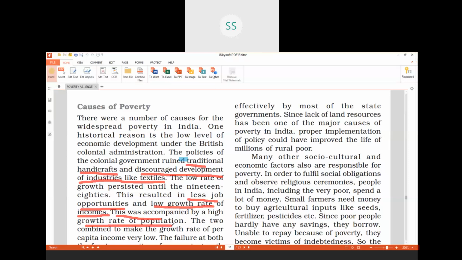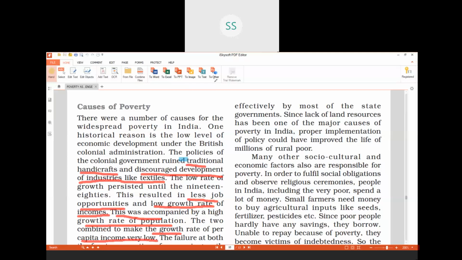That means the birth rate was very high. These two things combined, one side the population was increasing, on the other side the poverty was increasing. These two combined to make the growth rate of per capita income very low. That means per person income was very low.